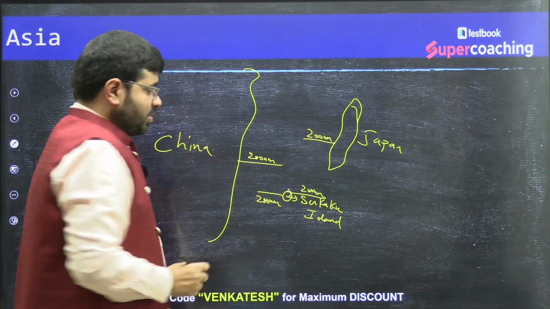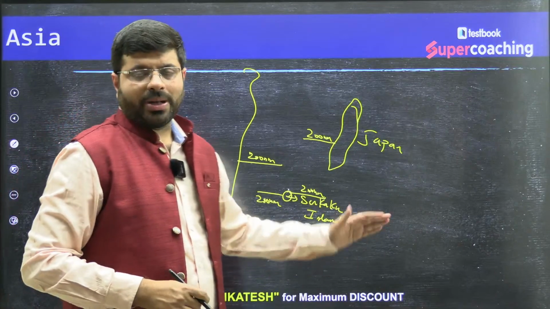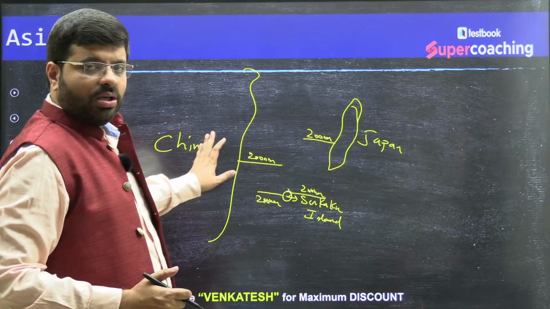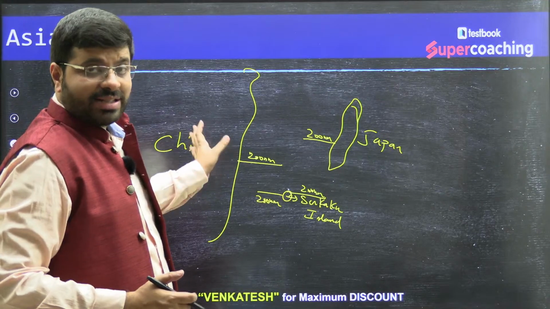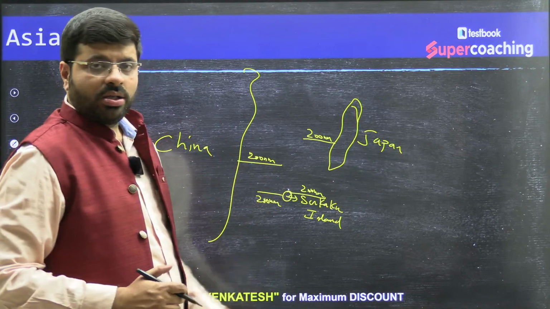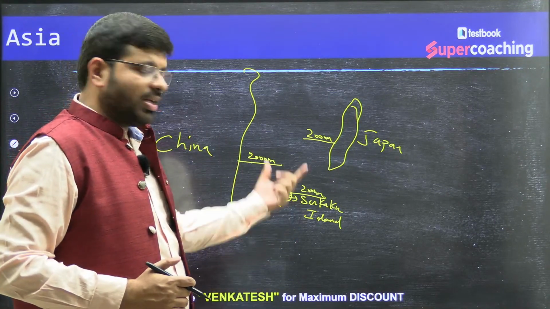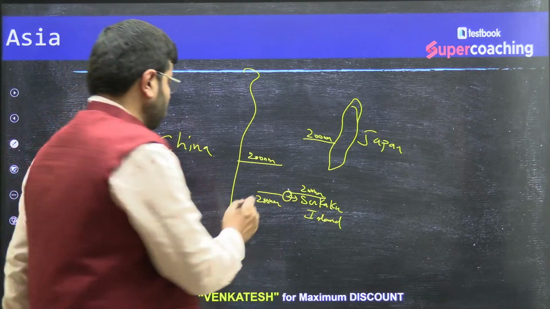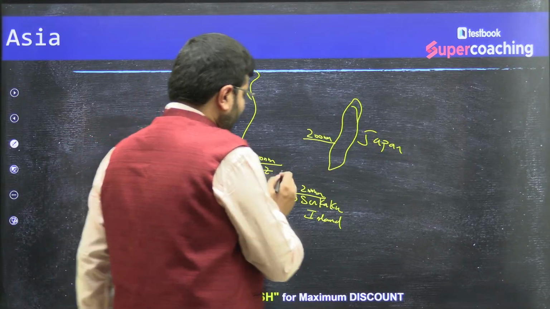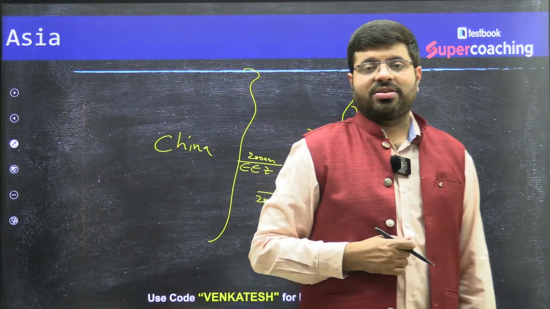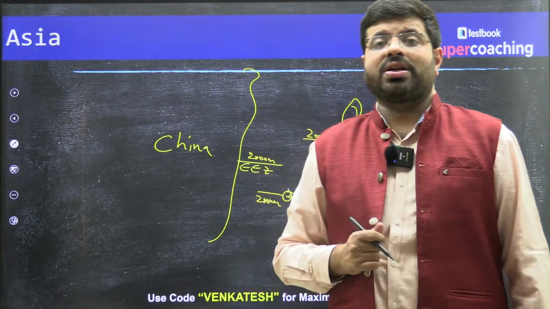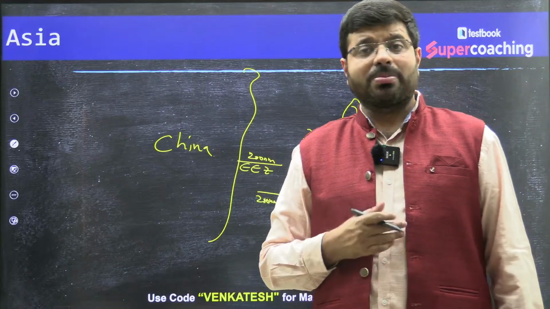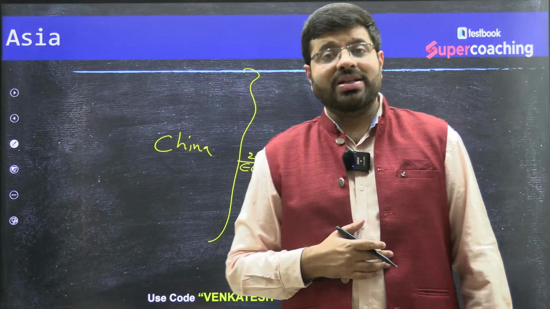Now, if the Senkaku Island is part of China, and that's what the Chinese claim, then they almost get 400 nautical miles, 200 on either side, of exclusive economic zone, where they can use it for fisheries, food, water resources, and the minerals which might be available along the continental shelf.